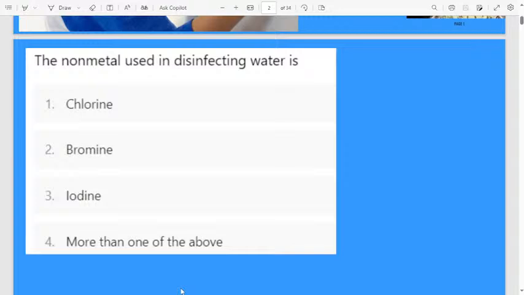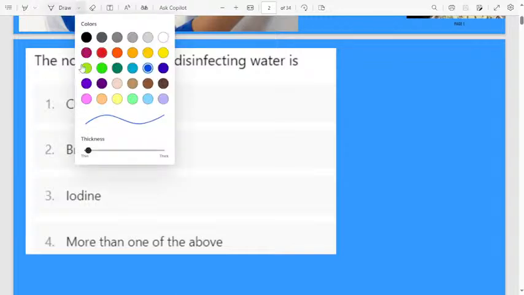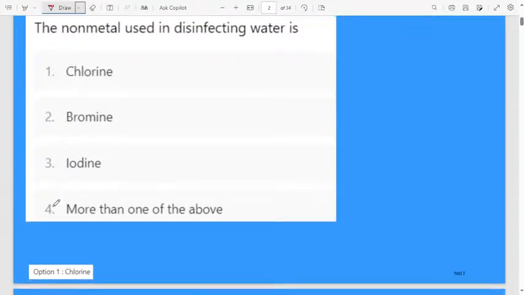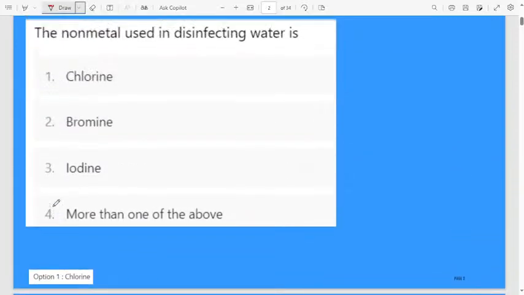Let us discuss the questions. The topic is chemicals in our daily life. Let us consider the first question. The non-metal used in disinfecting water is? First option chlorine, second is bromine, third option is iodine, fourth one is more than one of the above. Which non-metal is used in disinfecting water? The correct answer for this question is chlorine.